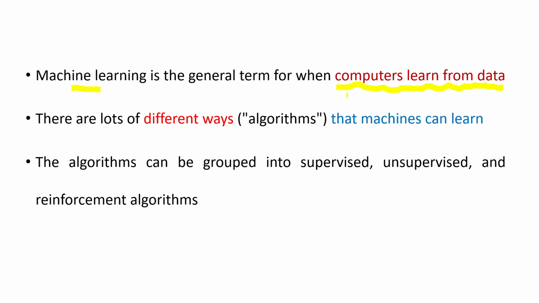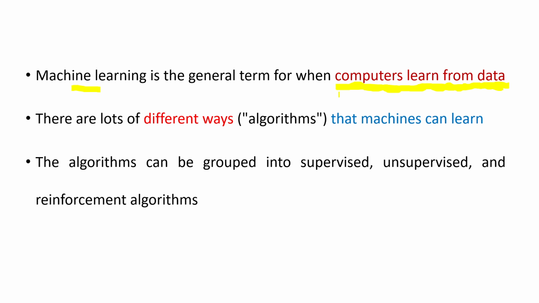You may ask me, sir, why do we need to make use of computers to learn from the data? To answer this question, first we need to understand why human beings have to learn, and from where human beings are learning. From the data itself. The data can be a textbook, a video, as I said, or a combination of text, numbers, pictures, etc. Humans learn so that they can extract knowledge from the data they have learned. And once they have knowledge, that knowledge can be used to take decisions in real time, or in real life.